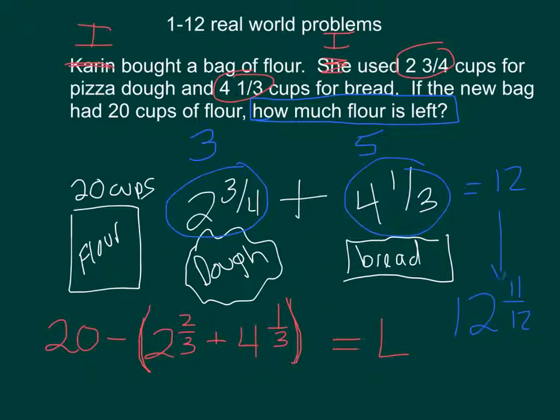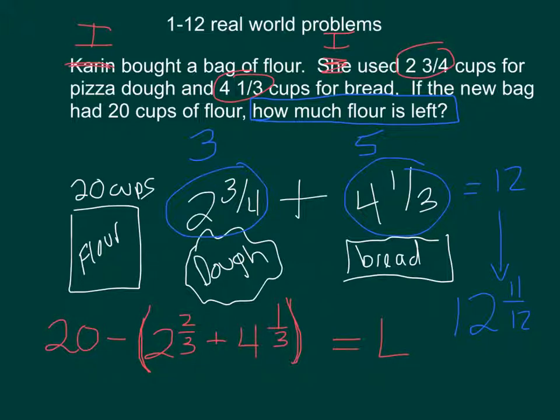I can see that by rounding off, I can do the math faster, and my answer seems reasonable because I started with 20 cups of flour and now I only have 12. Well, that's reasonable. I used some of it. If I had instead gotten an answer of, say, 25 cups or 30 cups, I'd be able to look back and know that I did something wrong because the answer isn't reasonable.